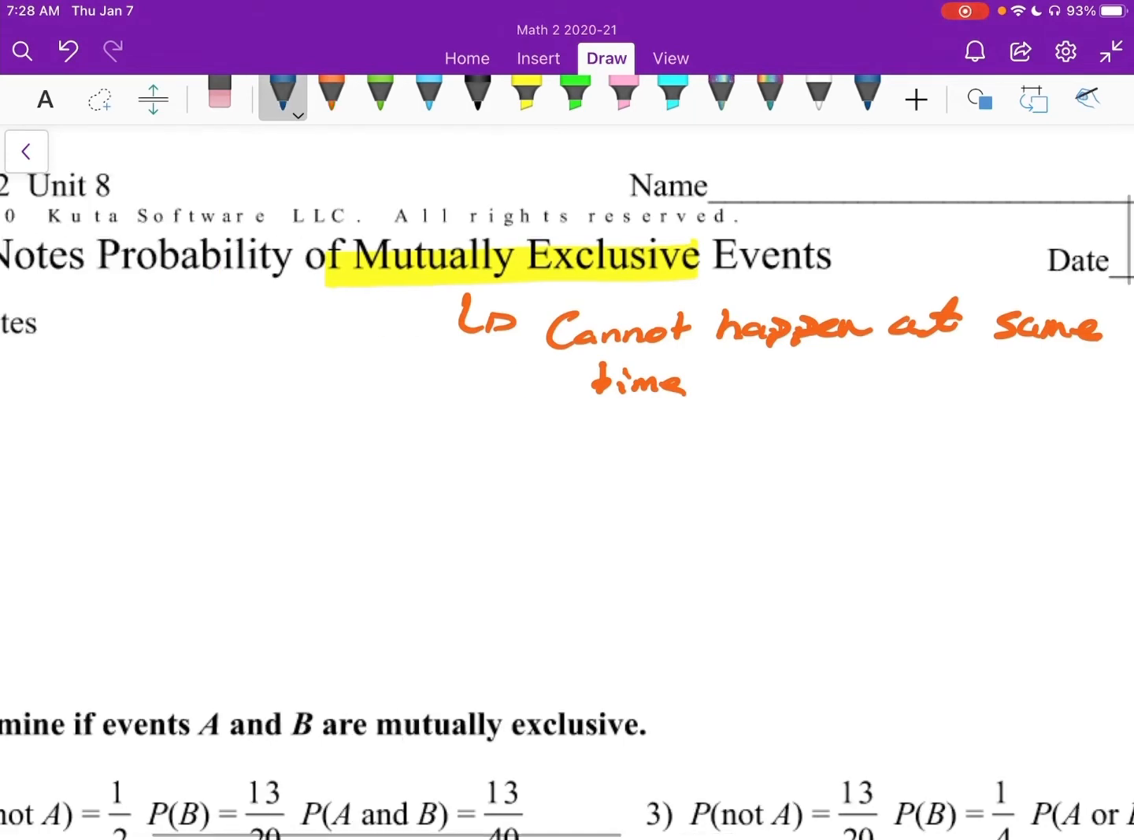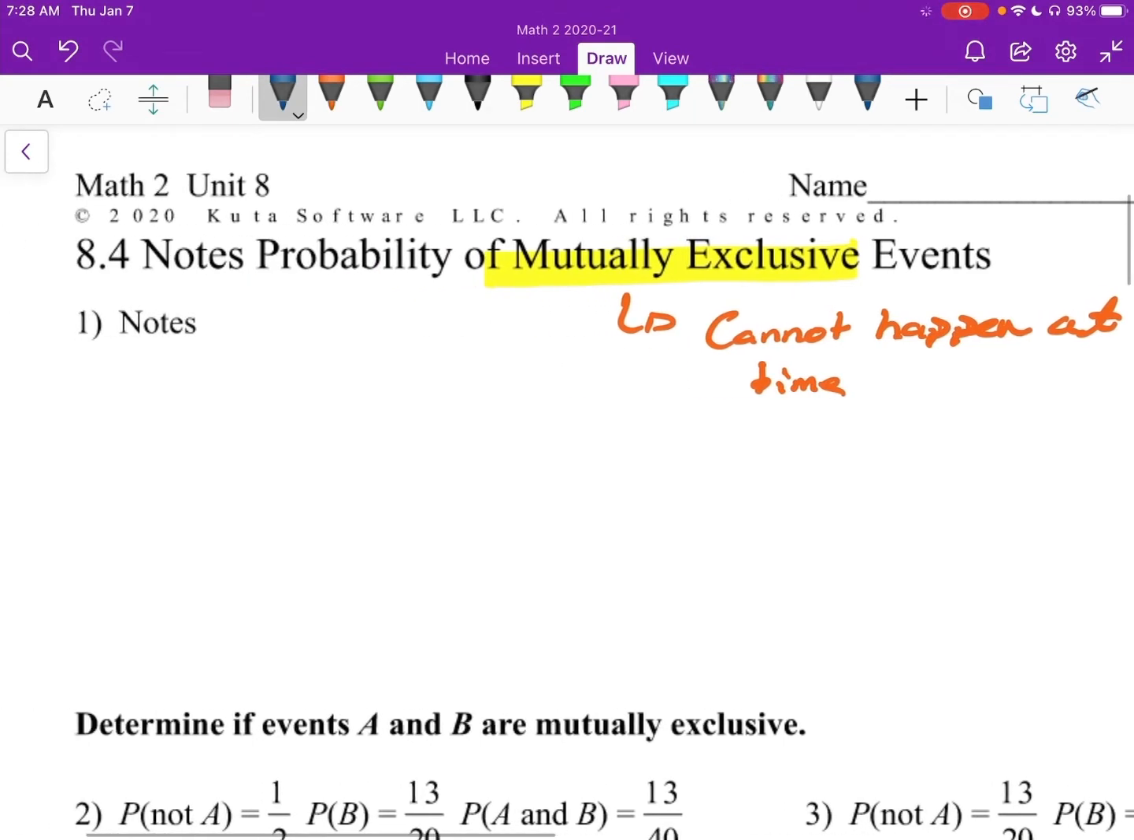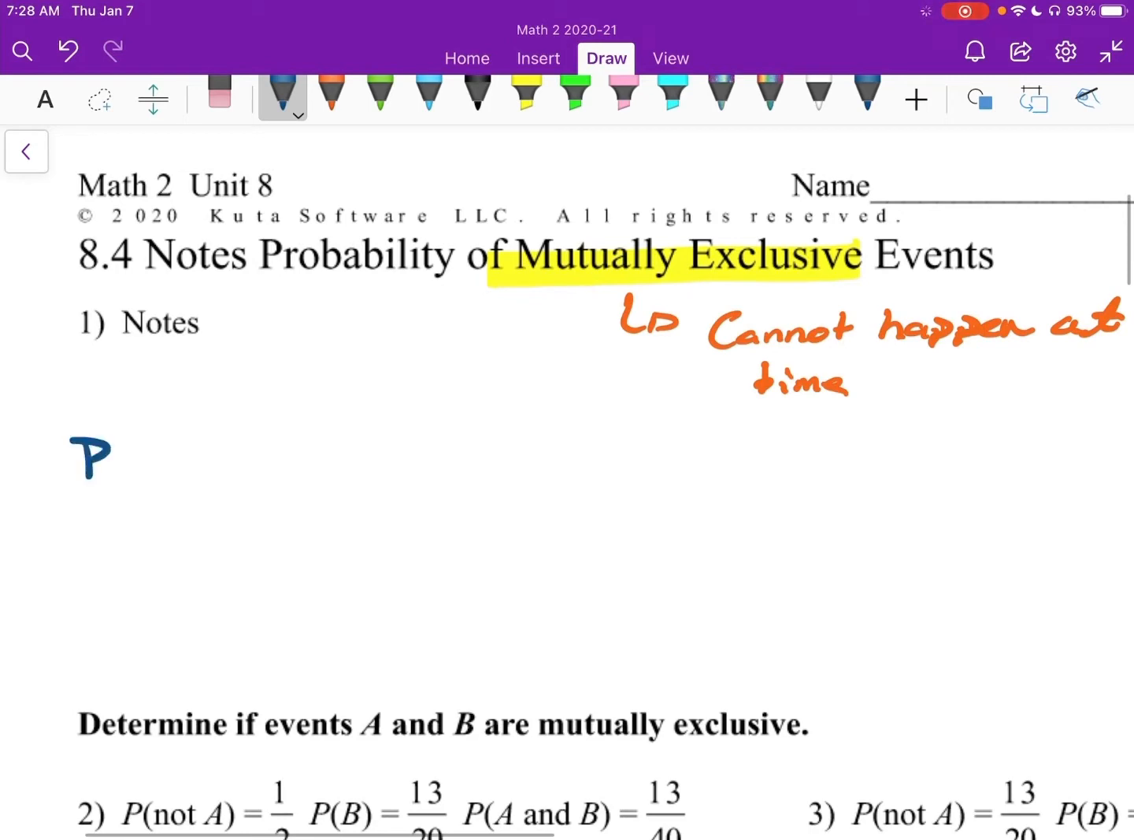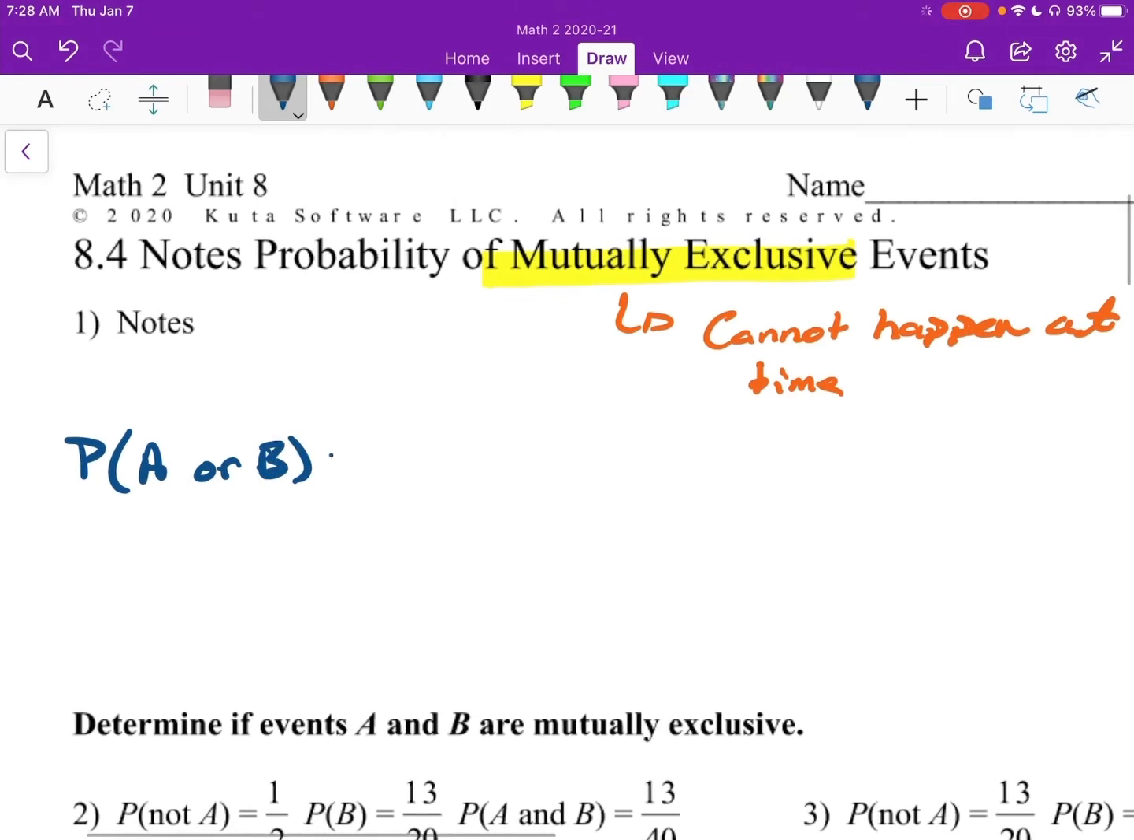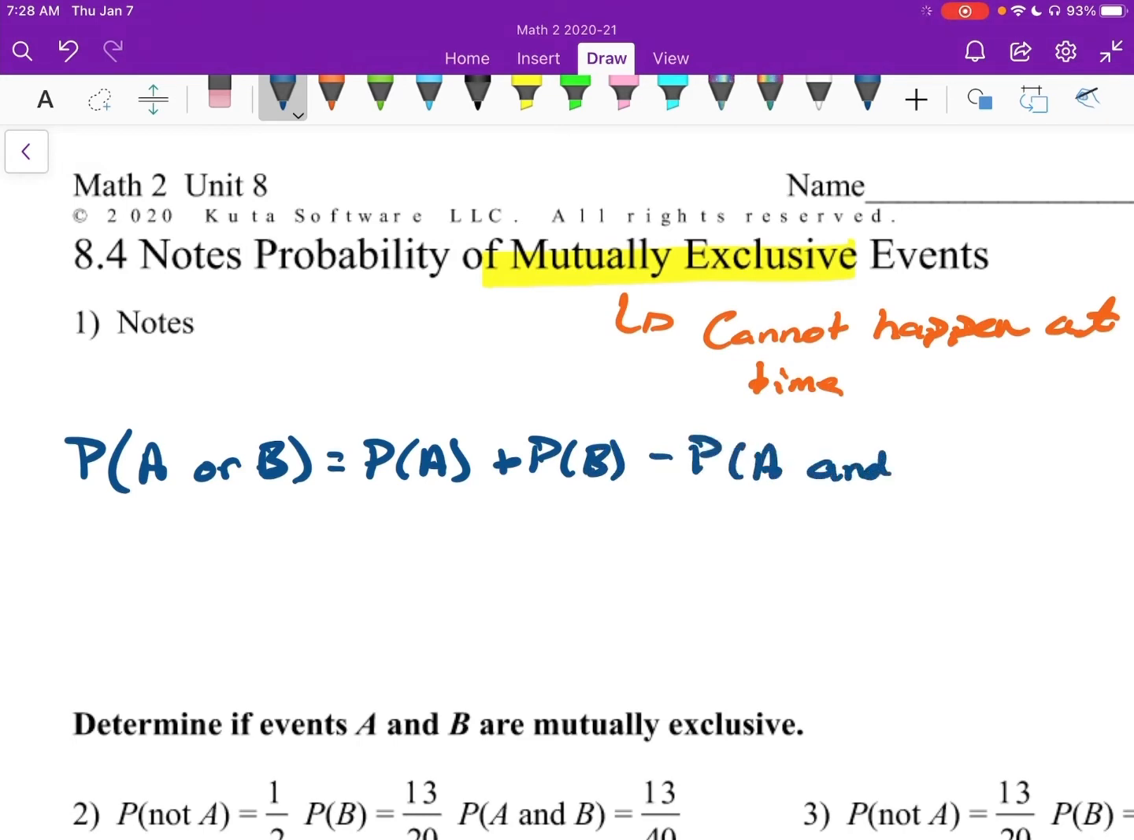The big formula for this section, and the one that you should at least write down, but I would say you probably should just memorize it, is we're going to say the probability of A or B, right? And that's an inclusive or, is the probability of A plus the probability of B minus the probability of A and B. Big deal here: we have the word or, we have the word and.